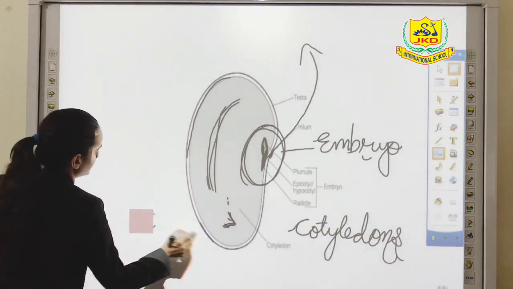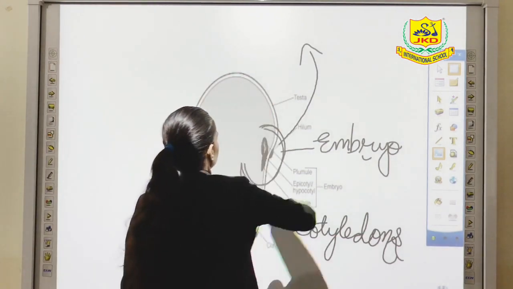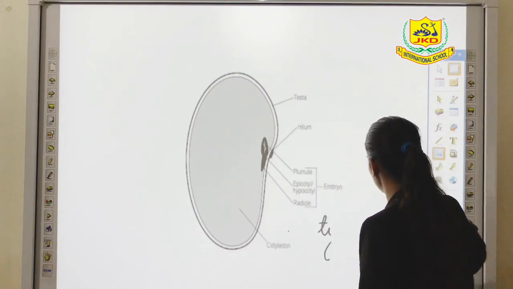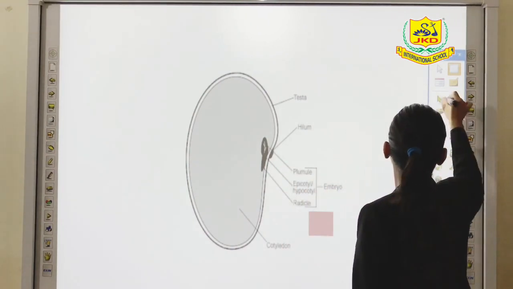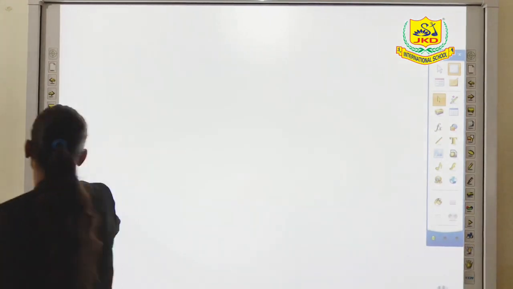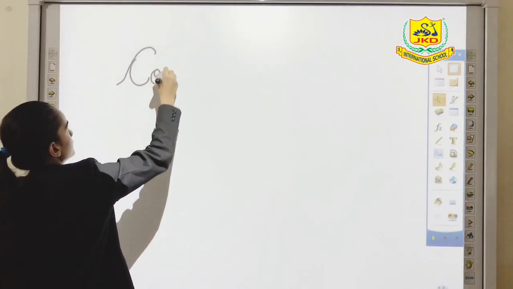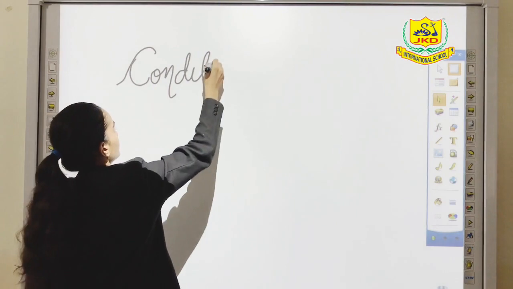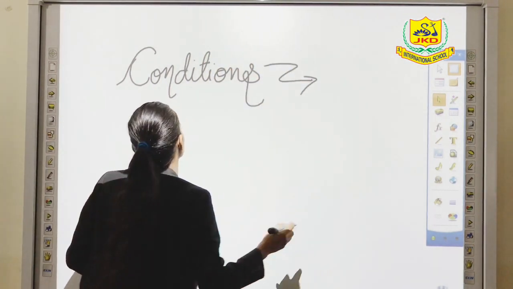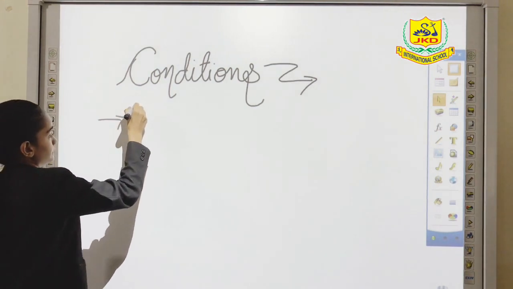Moving towards the next point. What are the favorable conditions in which a seed must grow? The first one is sunlight.